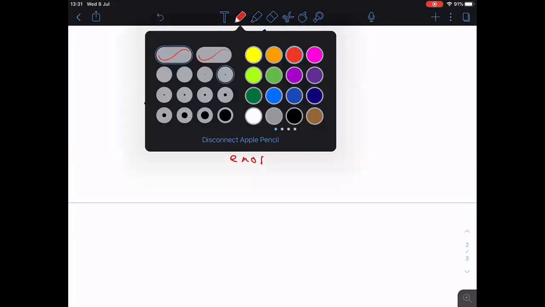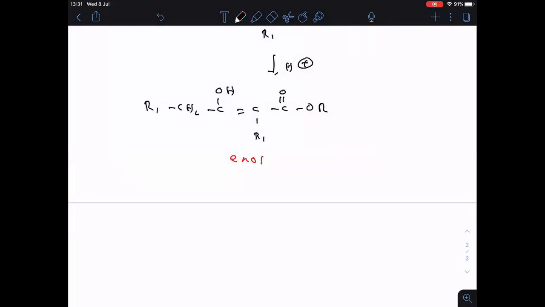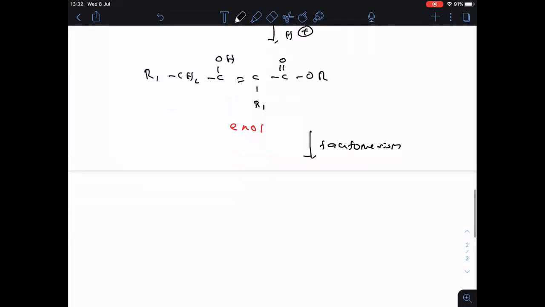Here the enol form undergoes tautomerism and converts into the keto form. So how to convert into keto form? R1 CH2 C(=O) CH(R1) C(=O)OR.